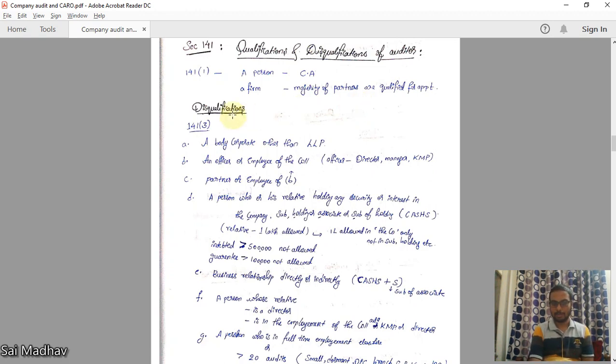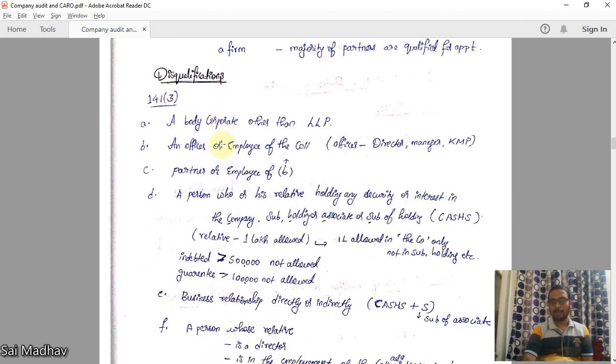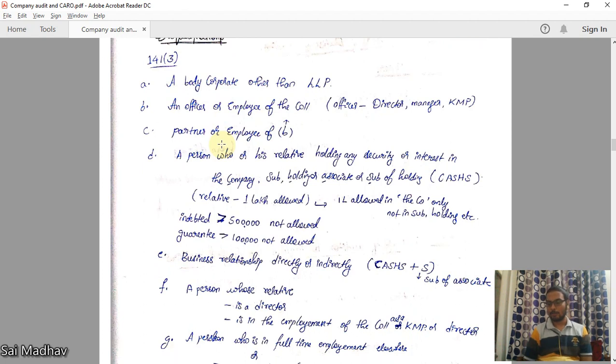Disqualifications, very important. 141 subsection 3. Disqualifications means the following persons cannot be appointed as auditors. A body corporate other than LLP. Body corporate means a company, okay. Other than LLP, any body corporate cannot be appointed as auditor. An officer or employee of the company.